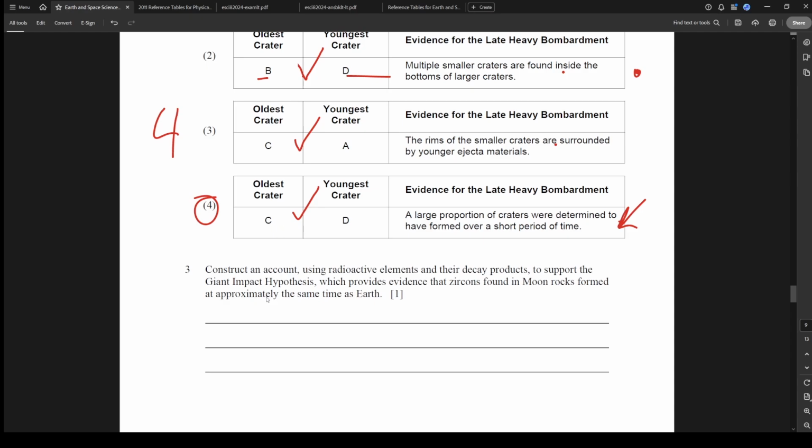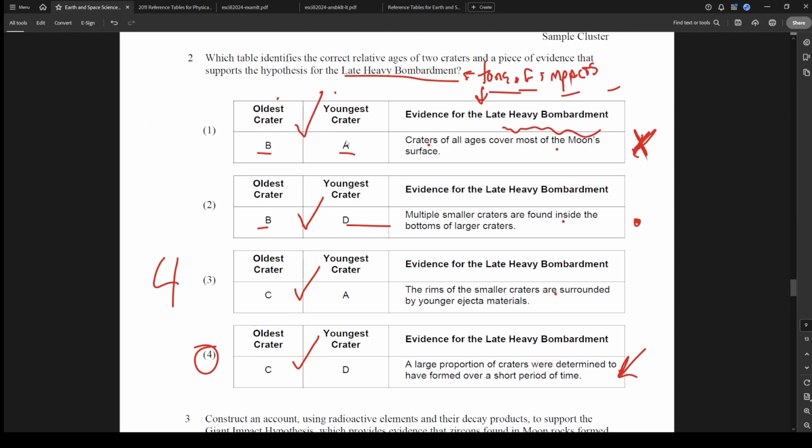Construct an account. Oh, we've got to rate that. That's kind of hard. This part was kind of tricky. I'm just assuming that I thought of that correctly. And this was from the reading. So, I don't know. Really the only one that supports the reading fully is this answer. So that leads me to believe that you should have picked 4 just because of that being the best evidence. So I would say we'll call that a 5 out of 10.